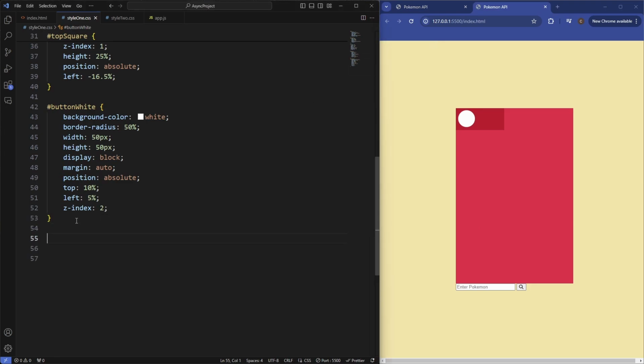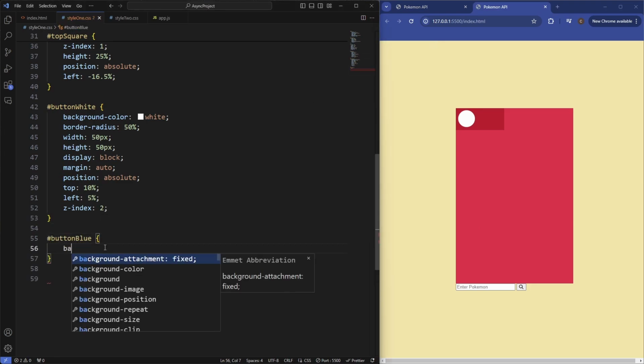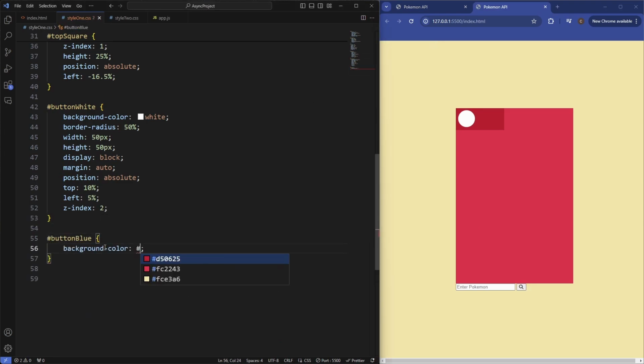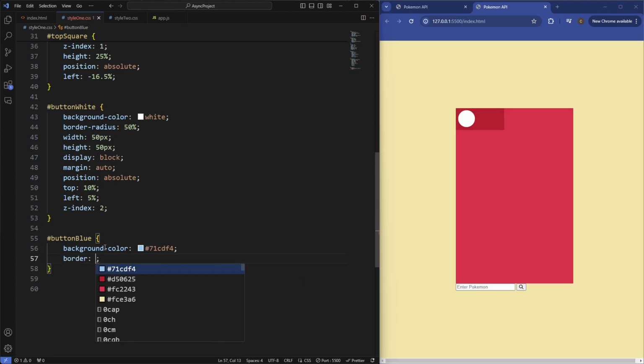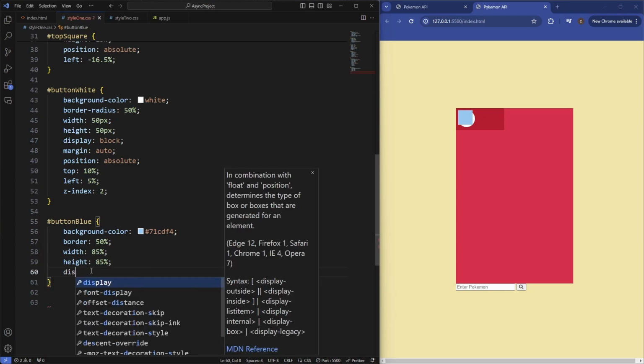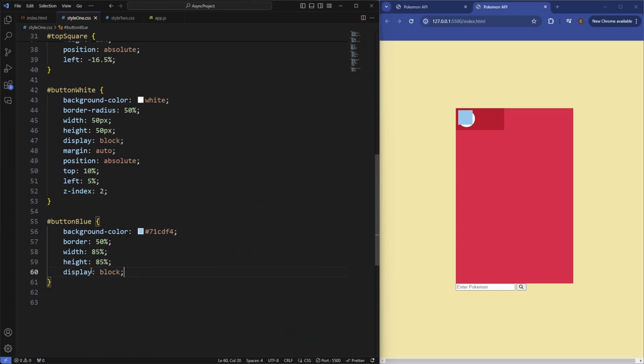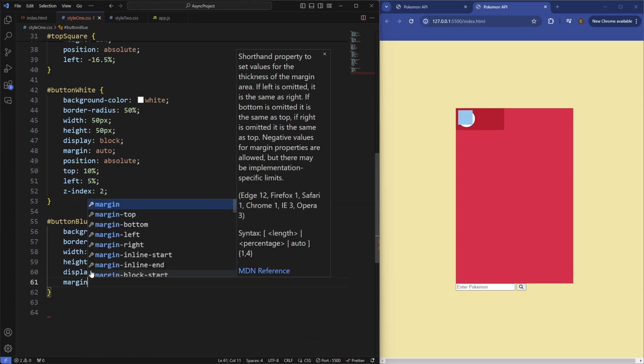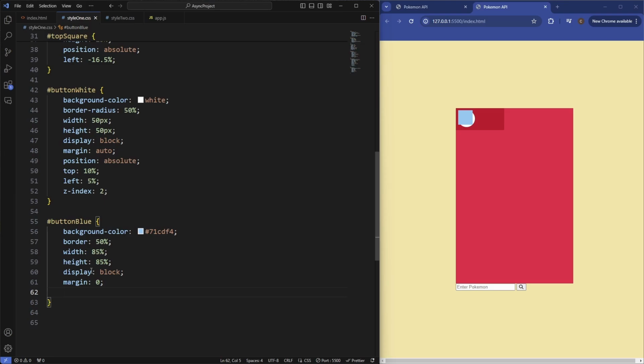Then we'll target the blue circle inside of this next. So this has an ID of blue. This is going to have a background color of a light blue, so 71CDF4. Border radius, this is also going to be 50%. Width, let's make it 85%. Height, also 85%. Display of this to be block. Margin, sorry, the margin should be auto.